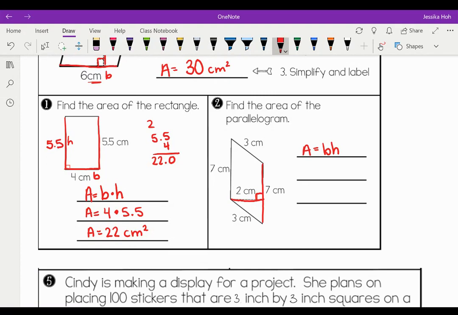So if I would flip and rotate my image, I would see that the 7 is on the bottom, so it's my base, and then my height would be 2. So I'm going to plug in 7 for my base, 2 for my height. Area equals 14 centimeters squared.